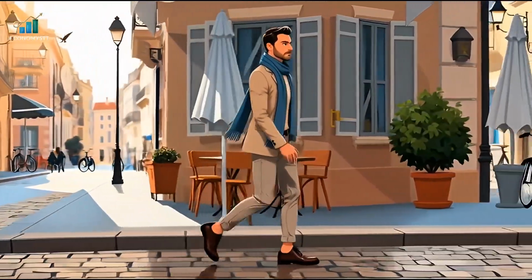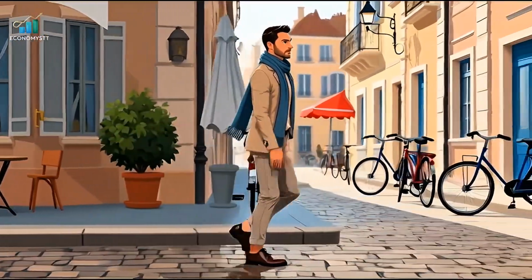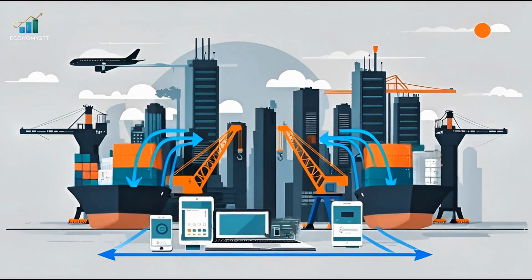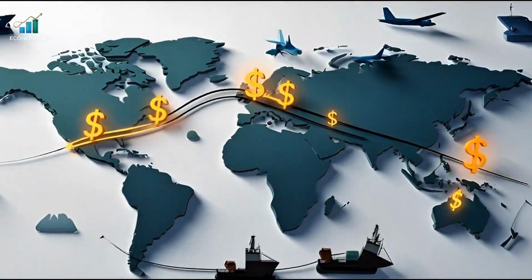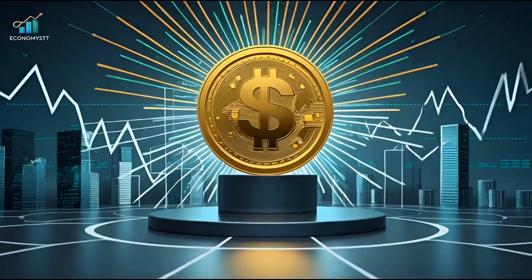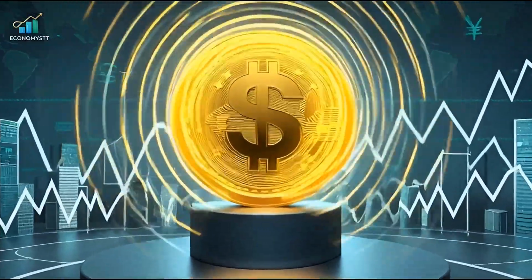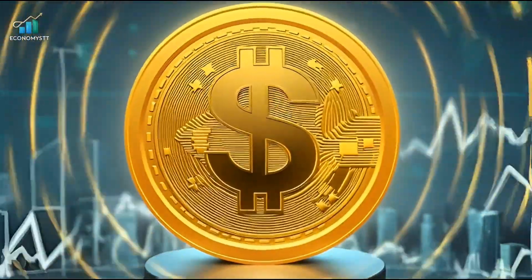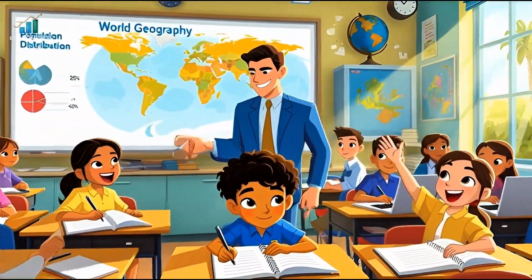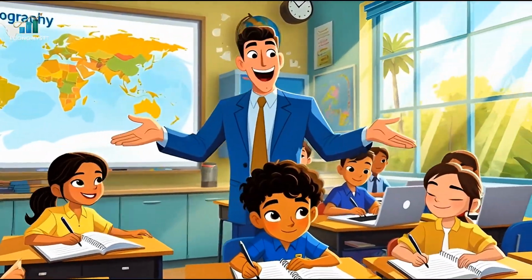Imagine this. You live in Europe. You buy fuel from the Middle East. You buy electronics from Asia. But the money used in all these trades is not the euro, not the pound. It's the US dollar. Today, we'll explain how the US dollar controls the global economy using simple language and real examples, and how this affects America, the UK, and Europe.